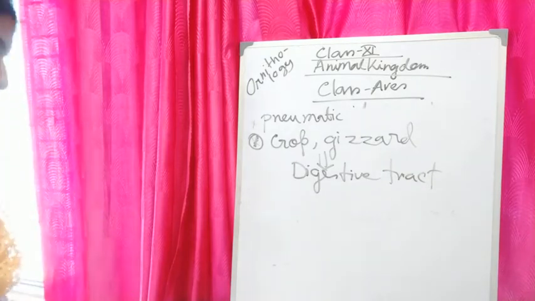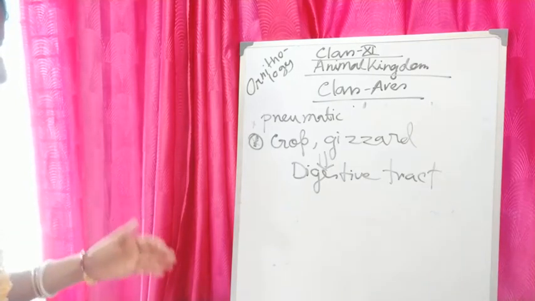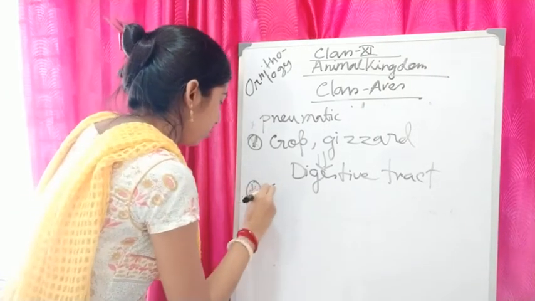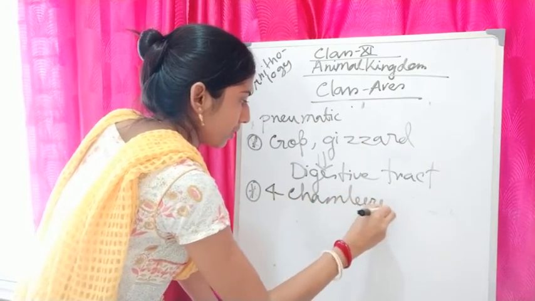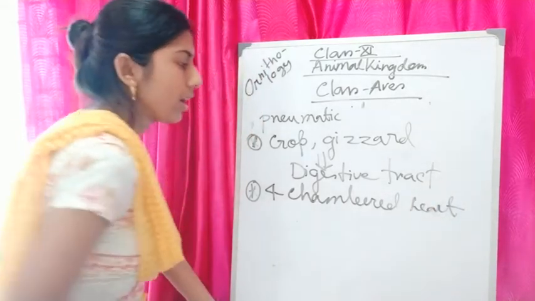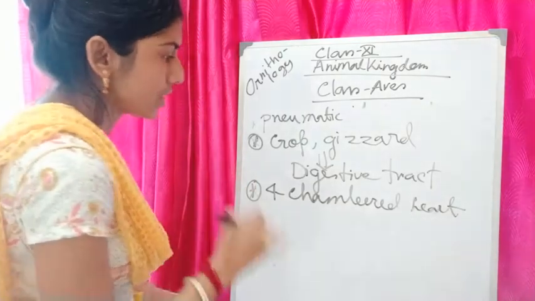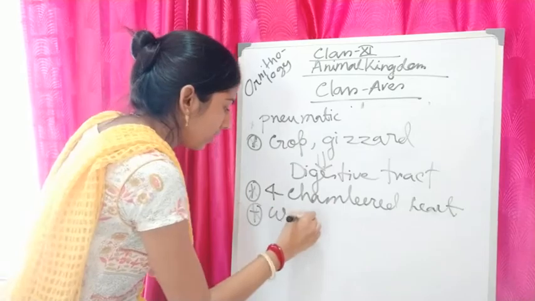Their heart is usually four chambered, with two auricles and two ventricles inside the heart. They are usually warm blooded animals.